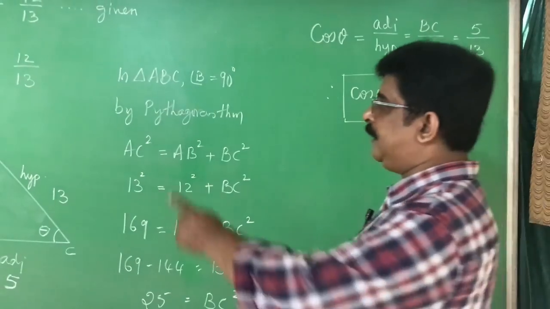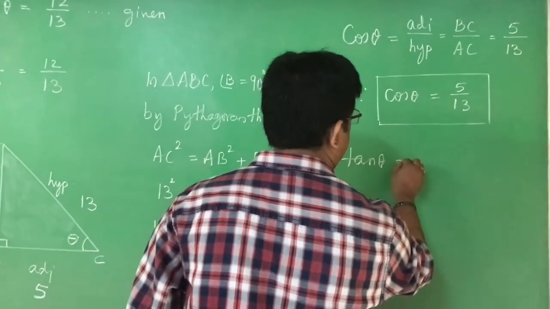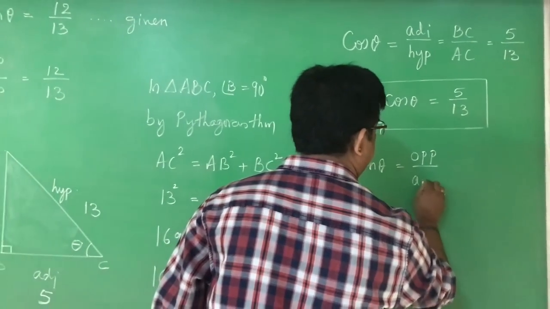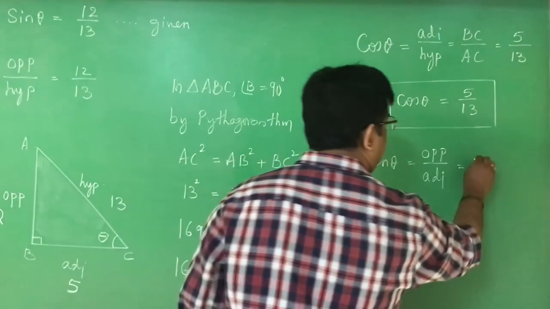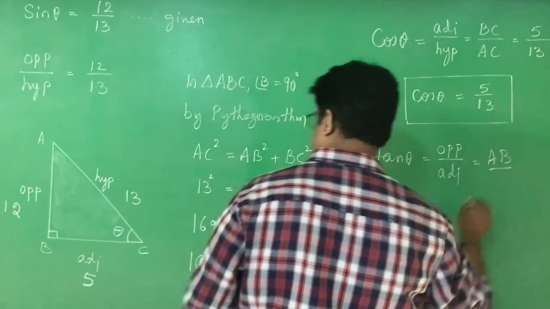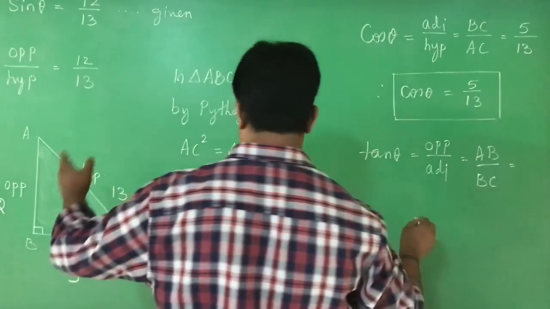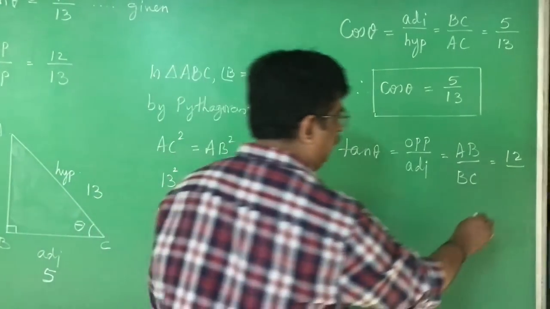The next one is he wants tan theta. What is tan theta? Tan theta is the ratio of opposite side by adjacent side. In the diagram, opposite side is AB and the adjacent side is BC. AB is given as 12 and BC is calculated as 5.